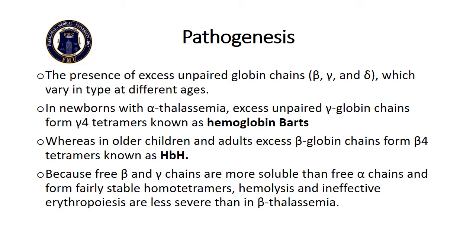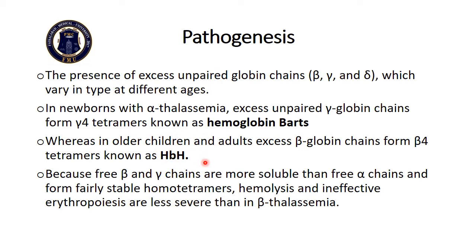As alpha chain synthesis is reduced, excess unpaired globin chains such as beta, gamma or delta are accumulated. The type of unpaired globin chain depends upon the age of presentation. In newborns with alpha thalassemia, excess unpaired gamma globin chains form gamma 4 tetramers known as hemoglobin Bart. In newborns, the dominant hemoglobin is hemoglobin F, which contains alpha and gamma chains, while in older children and adults, alpha and beta chains are present, and excess beta globin chains form beta 4 tetramers known as HbH.